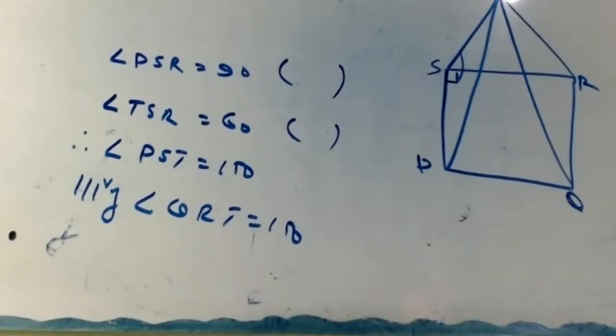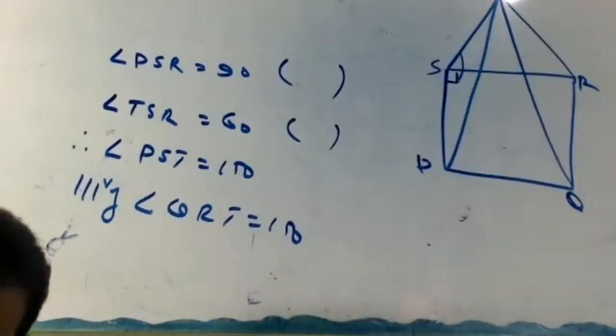Okay, angle TSR equal to 60 degree, each angle of an equilateral triangle. Therefore, angle PST 150 degree.